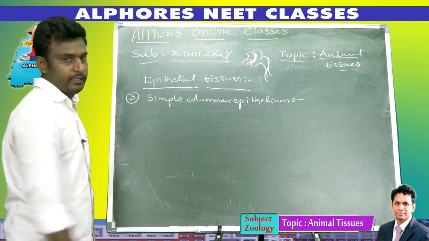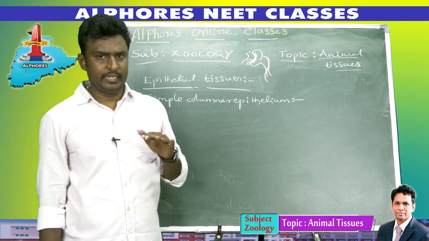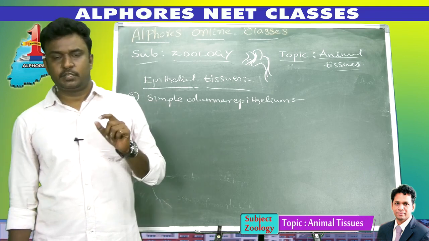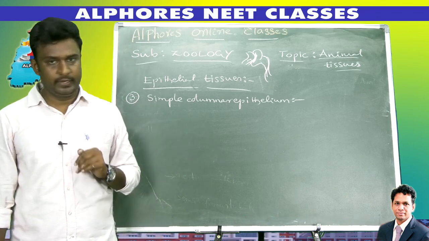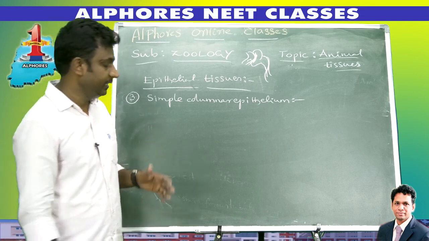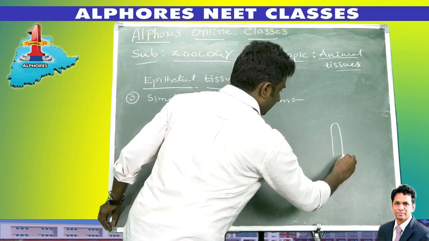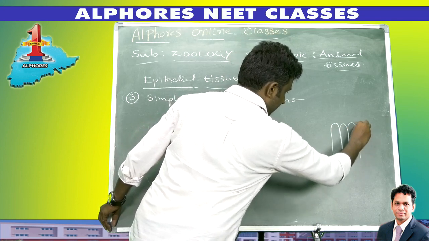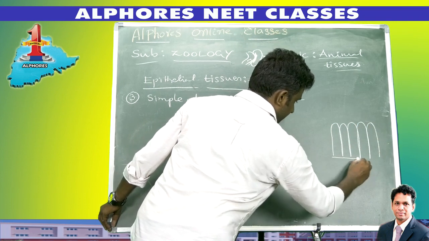Simple squamous means flat, tile-like cells, only one layer of cells. Simple cuboidal means cube-like or square-like cells resting on the basement membrane. Then simple columnar epithelium: columnar means column-like, pillar-like cells present on the basement membrane, connected with each other just like pillars.